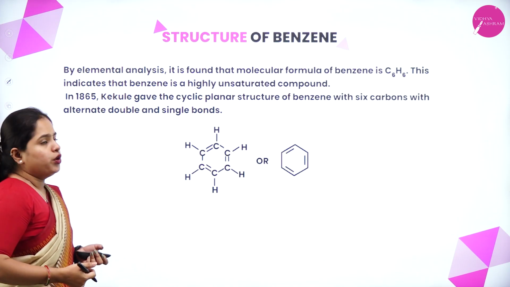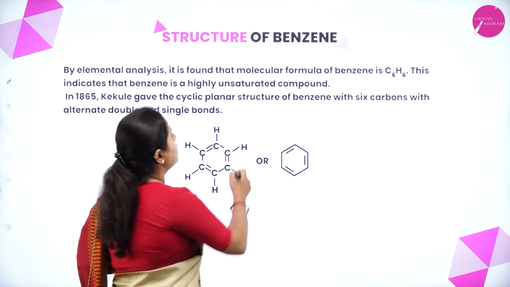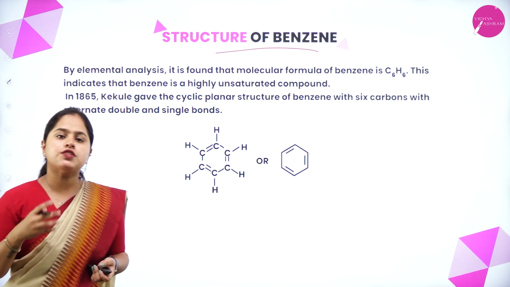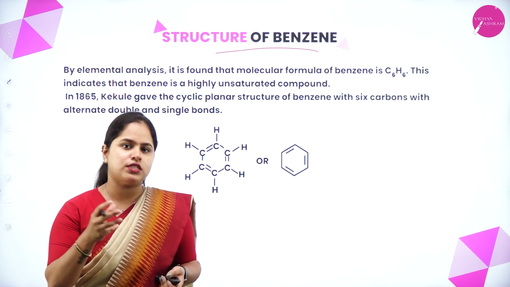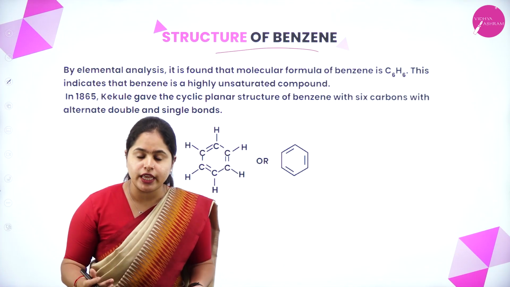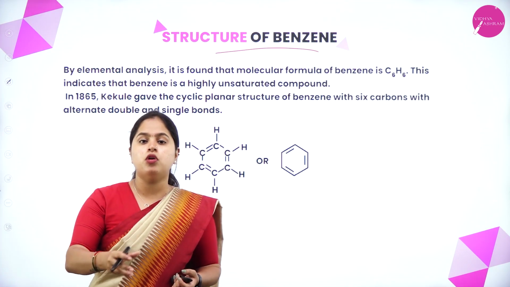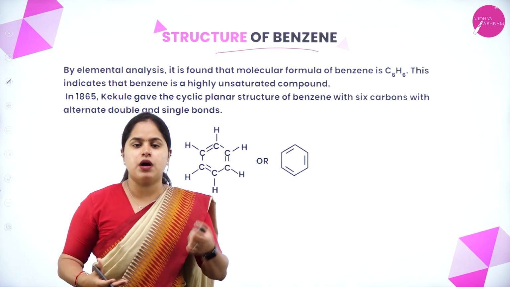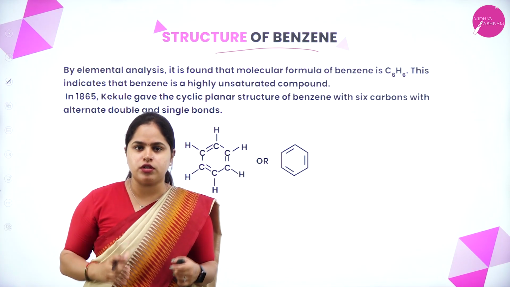Now we are going to study in detail the structure of benzene. Okay, so in aromatic hydrocarbons, we will be focusing on the benzenoid compounds, that is, those compounds which contain the benzene ring. So first of all, to study that, we should know in detail about the structure of benzene, what types of bonds it is forming, whether it is sigma bonds, pi bonds, all of that we are going to discuss now.